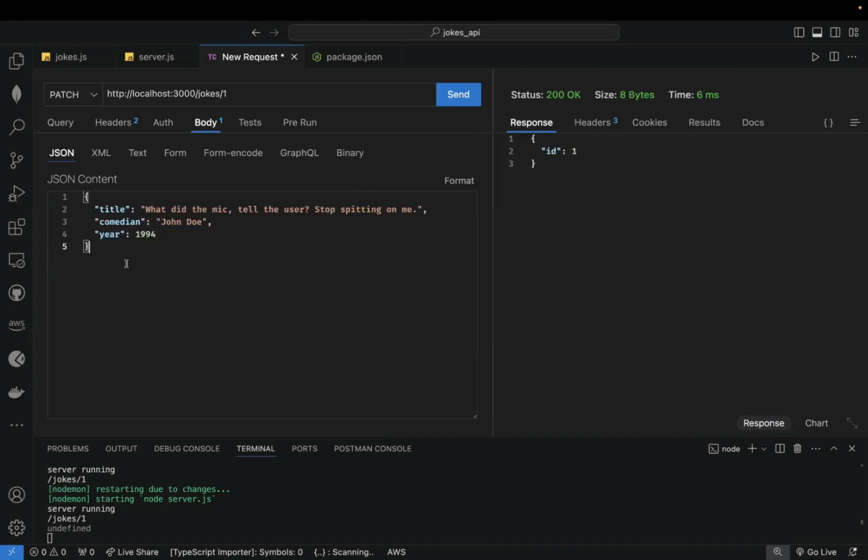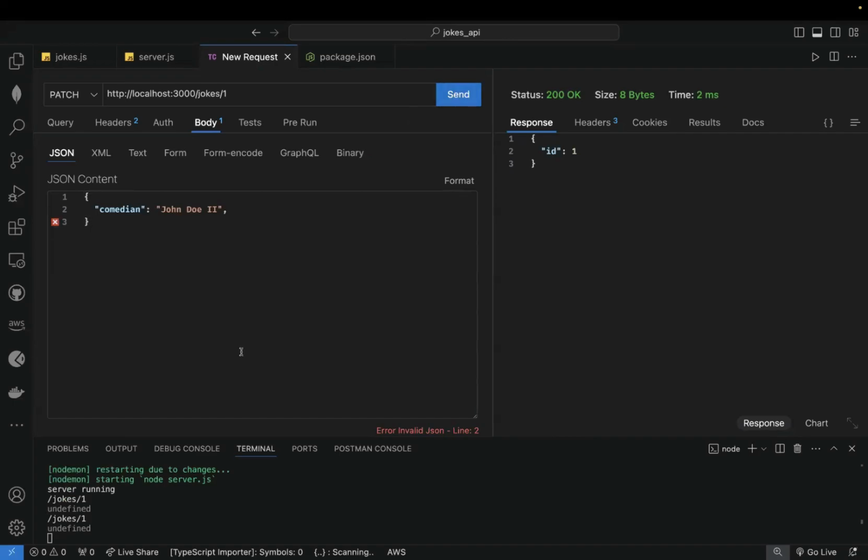All right, so now I want to update the first joke, and I want to change the comedian of the joke to John Doe 2. All right, John Doe the second. And I'll get rid of this and also get rid of this. But now we're not updating yet. We just want to see the body. Okay, so if we make our call,